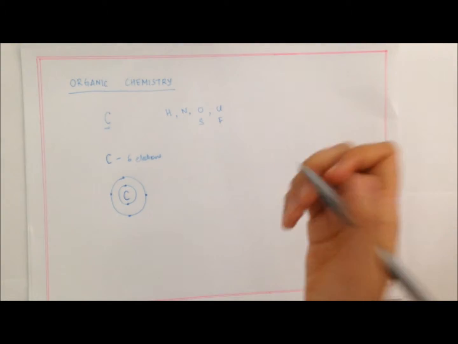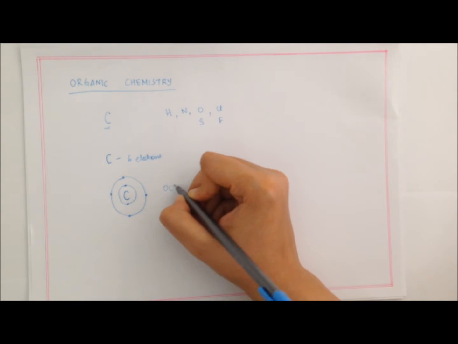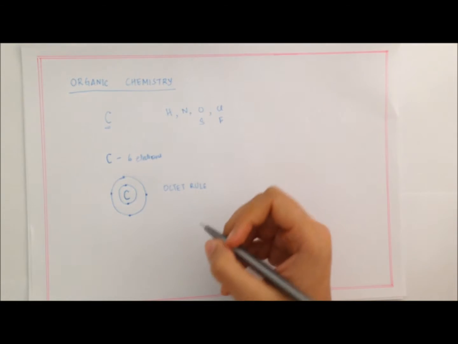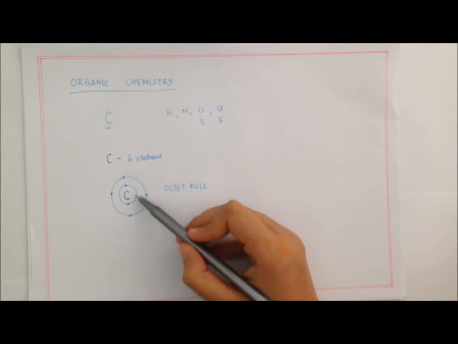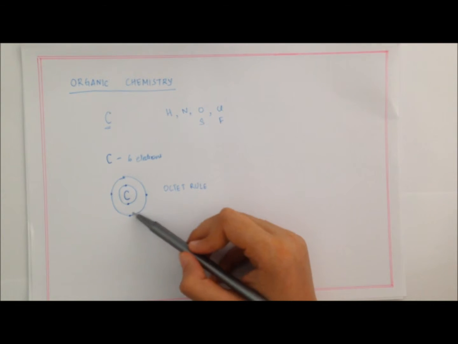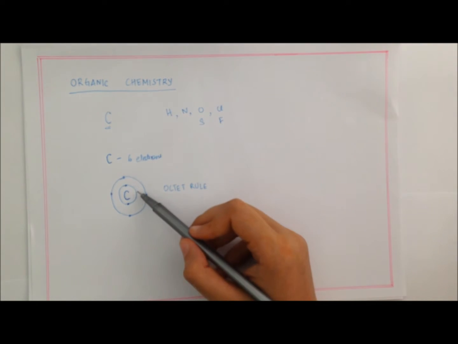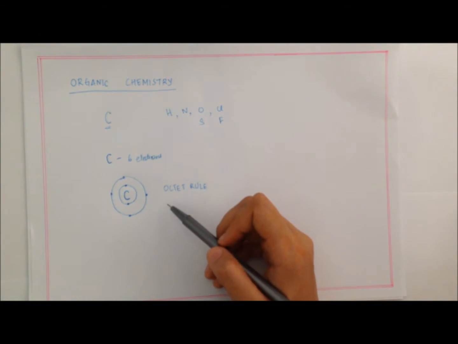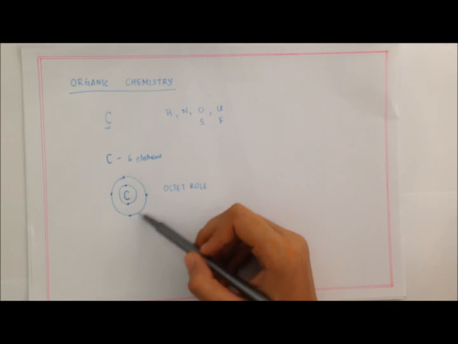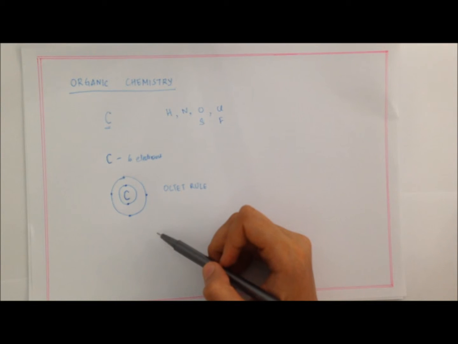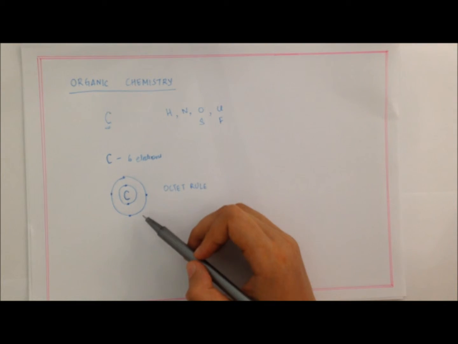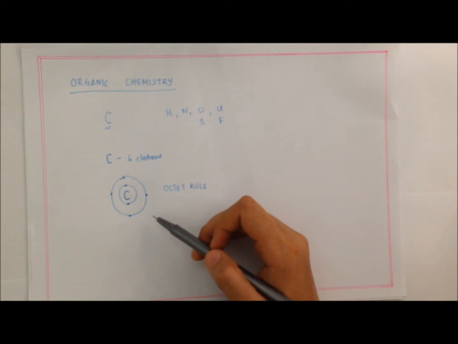Now, you might also recollect there is something called the octet rule, which states that any element is happy if it has an octet, or 8 electrons, in its outermost shell. This is true for carbon: carbon would be a happy carbon if he has 8 electrons running around in its outermost shell. Right now it's only half happy because it only has 4 electrons. So what does it do?